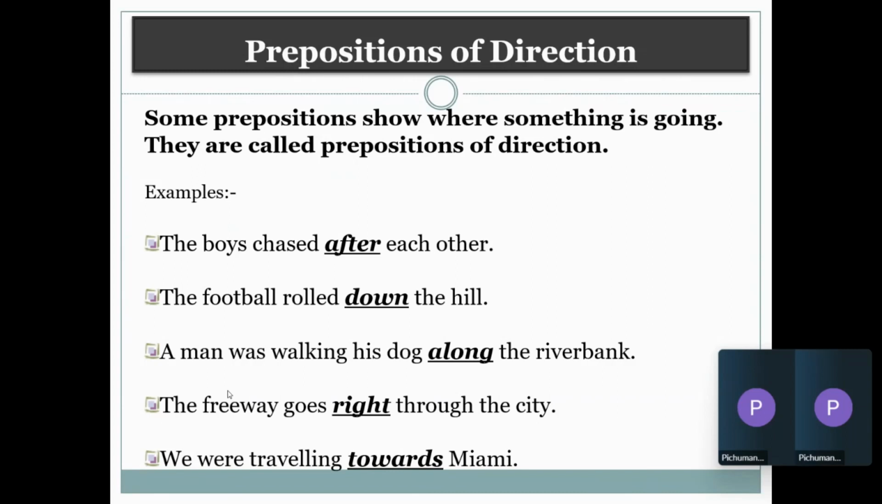The football rolled down the hill. A man was walking his dog along the riverbank, right? The freeway goes right through the city. Traveling towards Miami, right? So all of these are examples of prepositions.